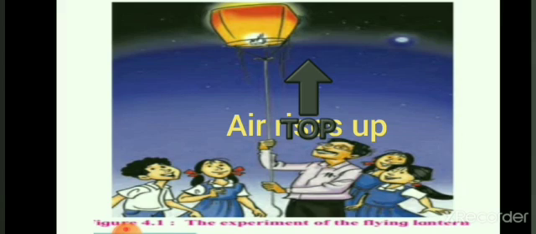So similarly, the lantern also rises up when the air in it gets heated. So when we lit the candle there, it becomes hot, it becomes light and it started moving upward. So in the same way, whatever these two experiments we have seen, the phenomenon takes place in nature. So temperature and air pressure are closely related.